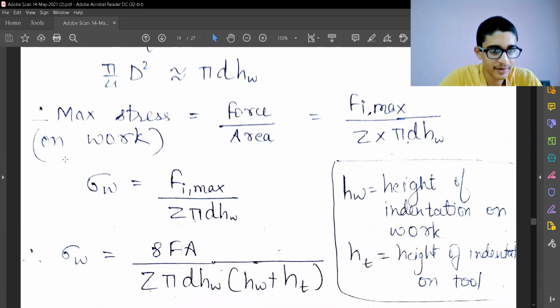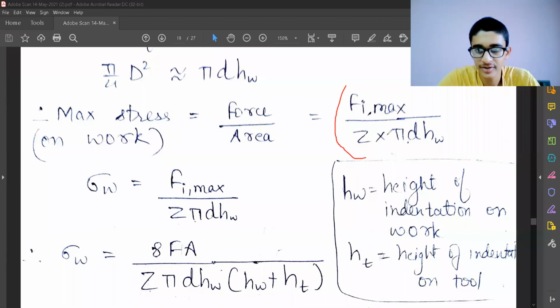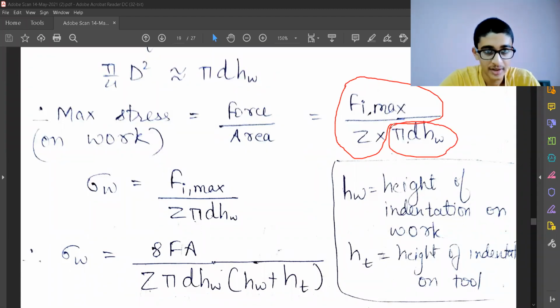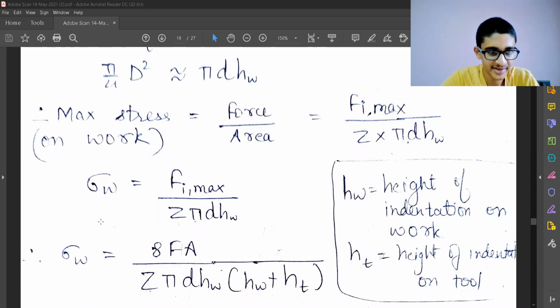The maximum stress on the work will be force upon area. This was the force per grain, and this was the area per grain. So I've done that and got the maximum stress on the work. How is this maximum? Because I'm taking the maximum impact energy.